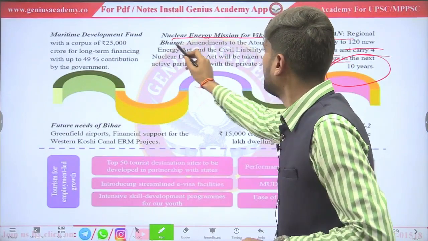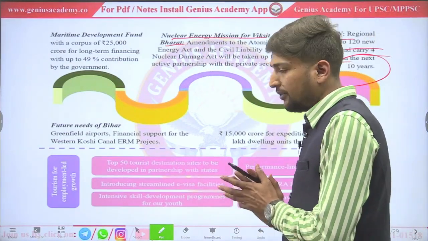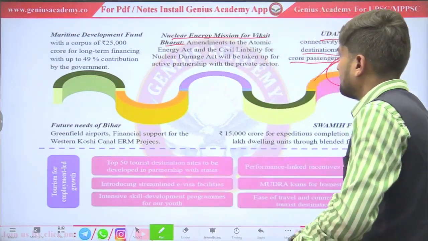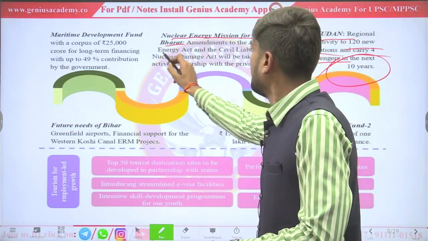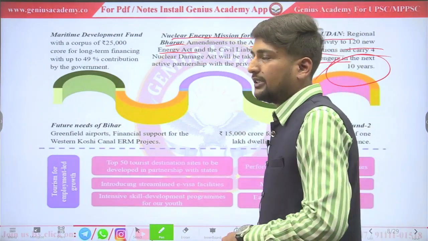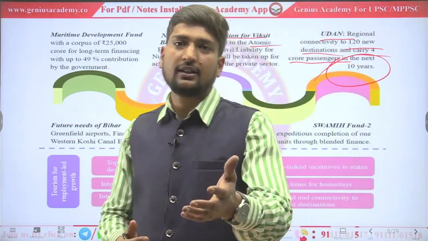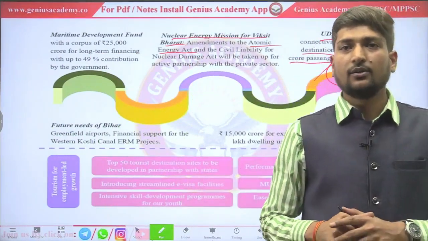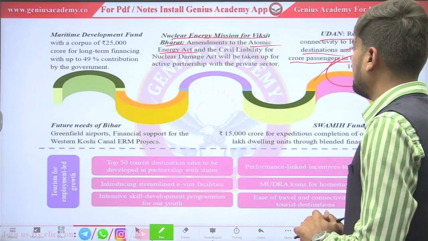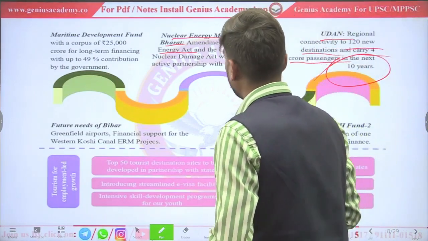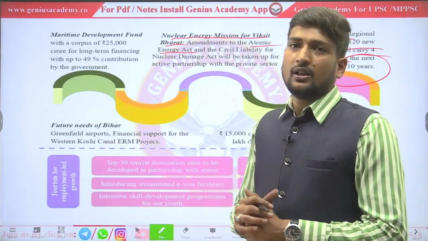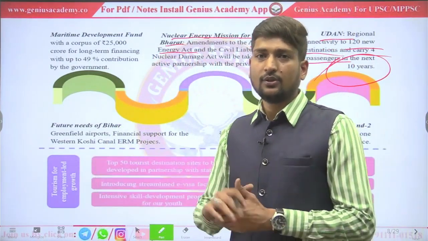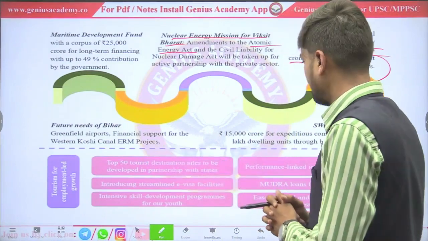Nuclear energy mission for Viksit Bharat. So how we will get Atmanirbhar in nuclear energy? In this, government already amended Atomic Energy Act. What does this mean? Government will allow private sector to invest in nuclear energy. Till now, nuclear plants are regulated by the government of India. But after this amendment act, other people also can invest, just like private sector can invest in nuclear energy or nuclear projects program.